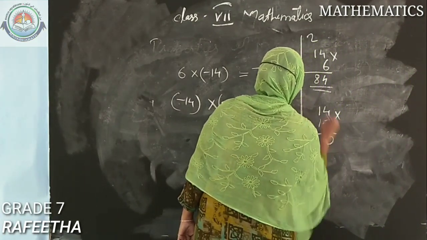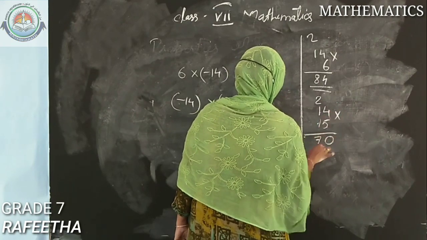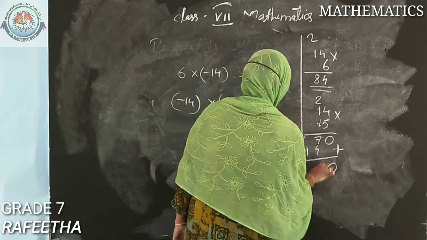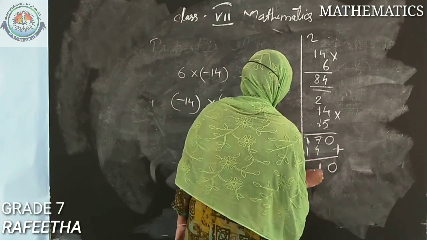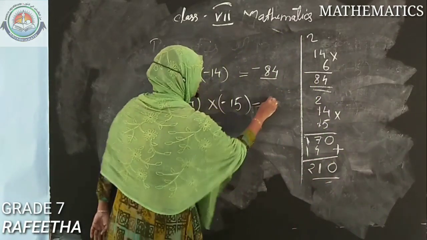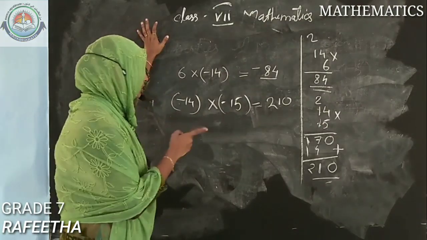Okay, so 14 multiplied with 15. 5 fours are 20, 2 carrying here, 5 into 1 is 5, plus 2 is 7. 1 four is 4, 1 one is 1, that's 0, 7 plus 4 is 11, 1 carrying here, 1 plus 1 is 2. So 210 will be that number, and note that both are negative.